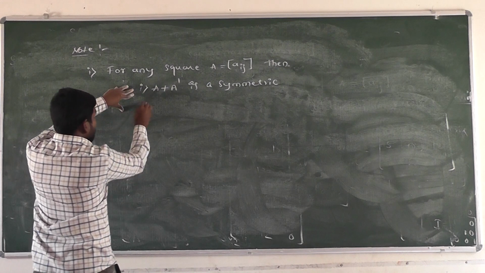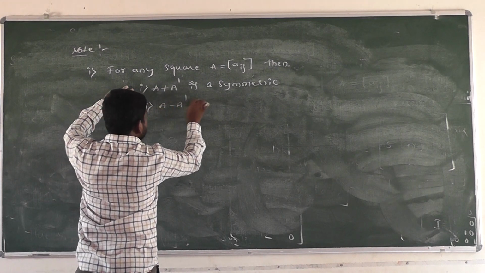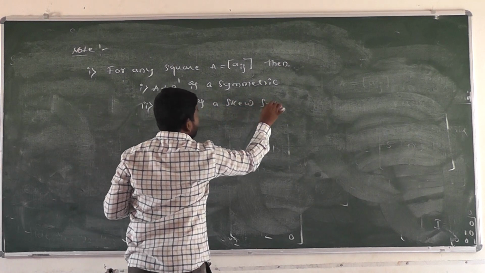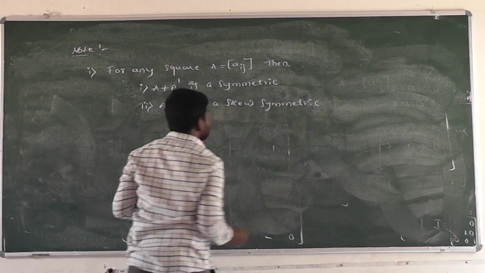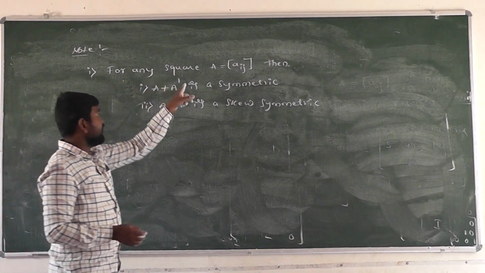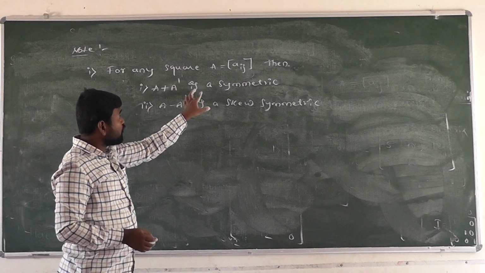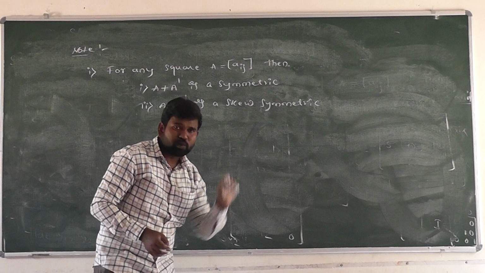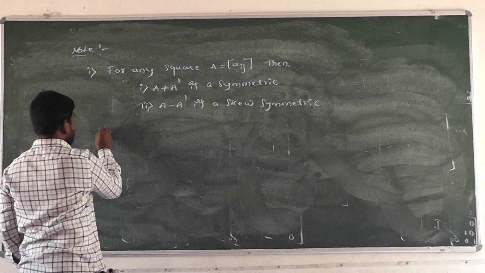And second, A minus A transpose is skew symmetric. Right? Second, for any square matrix, the given matrix A is a square matrix, then A plus A transpose is symmetric, and A minus A transpose is skew symmetric. Right? For any square matrix, next one.